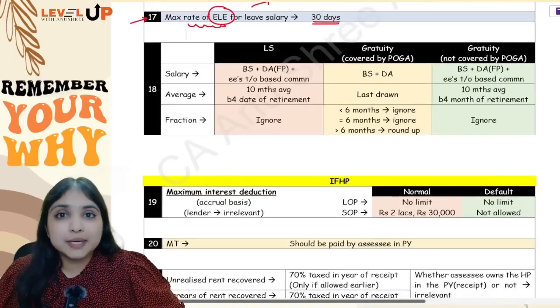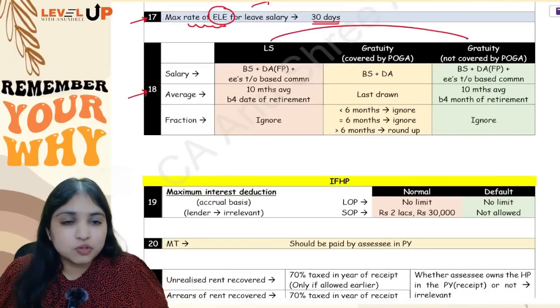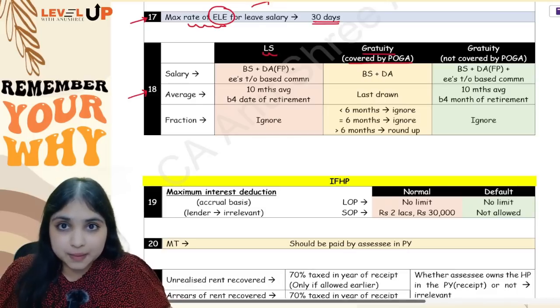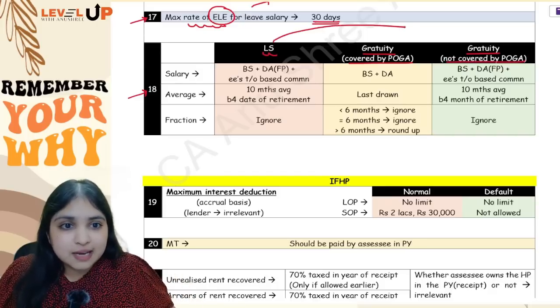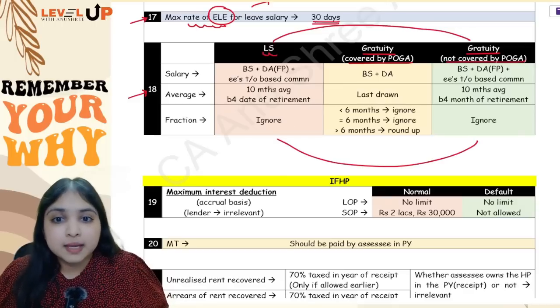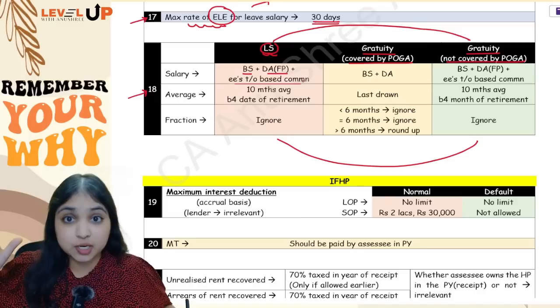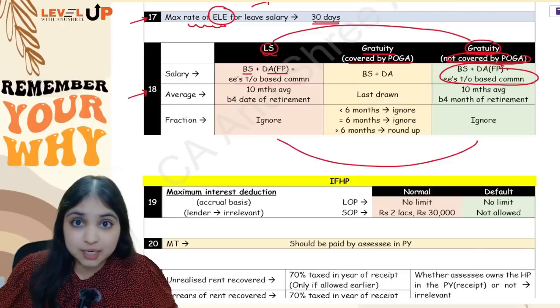Okay. Then coming to the last point in our salaries head, the 18th point. Now this is where the most confusion happens generally. Leave salary, gratuity covered by POGA and gratuity not covered by POGA. Remember, leave salary and gratuity not covered by POGA are more or less similar. In leave salary, your salary will have three components: basic salary, DA forming part, employees turnover based commission. Same three components in gratuity not covered by POGA.